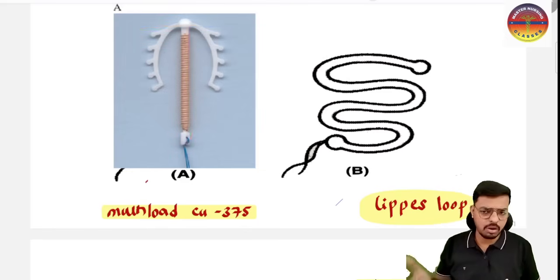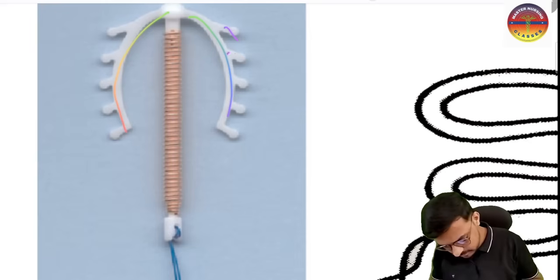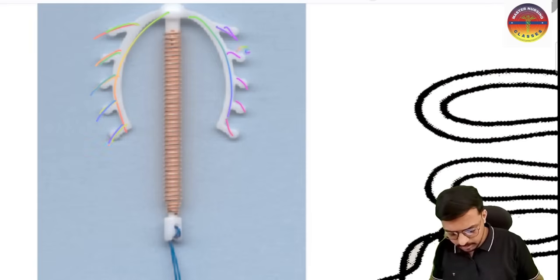So that is the copper T. Here we have the wing-like structure, you can see here. This is to prevent the expulsion. Why does it have the finger-like projections here? This is to prevent the expulsion.